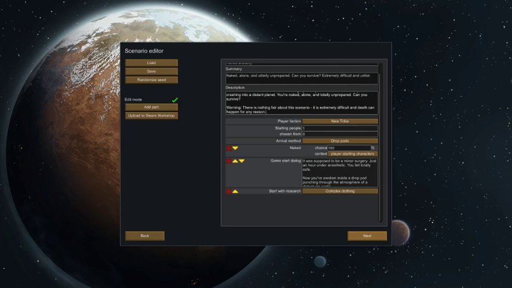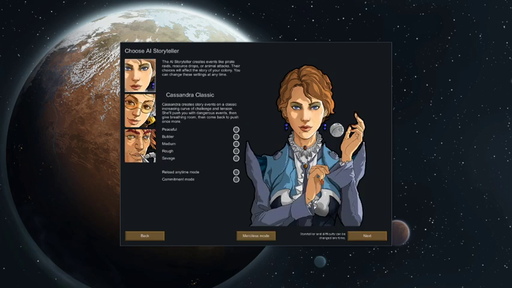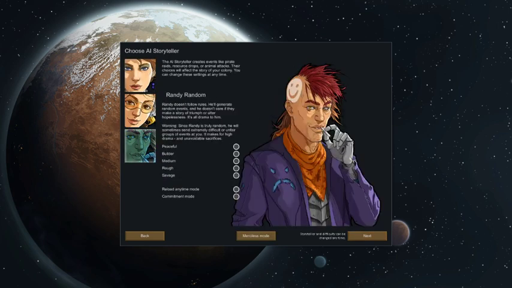If you know what I mean, it doesn't make it any less difficult. So we go next. I like Randy Random the best because things happen randomly. You read the thing. Randy is truly random. He will sometimes send extremely difficult, unfair groups of events at you. It makes for high drama and unavoidable sacrifices.